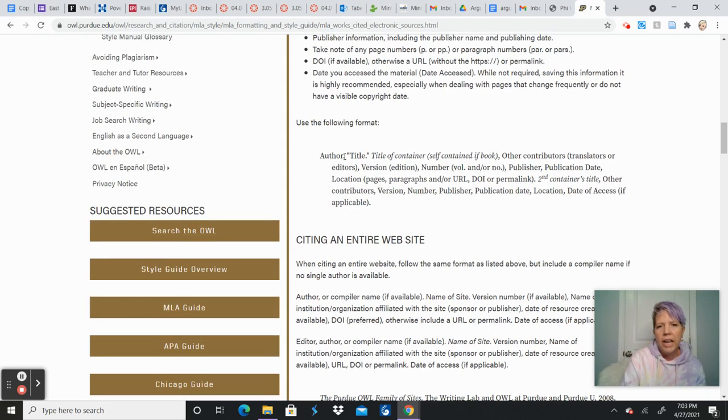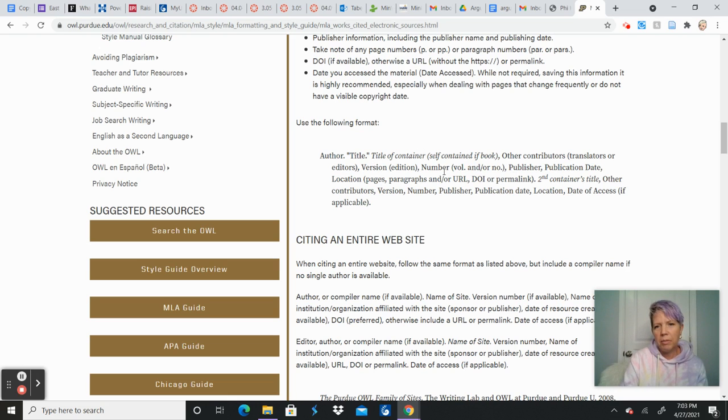You always have the author. Any punctuation you see is the punctuation you must have in your works cited. It's not really optional. It's not a choice. It's not what you'd rather do. After the author, you must put a period. The title must be in quotation marks and a period. And then the title depends on what you're doing as far as, is it a book? Is it an entire website? Is it a book that you found online, like an ebook? Is it a journal that you found online or something like that? And that's where you get this URL part right here.